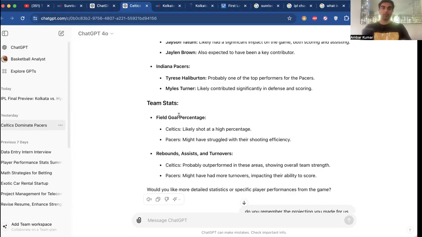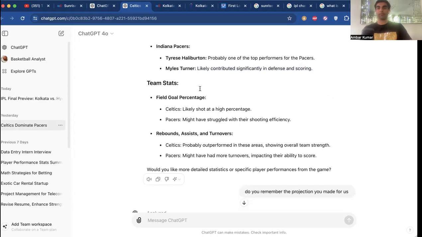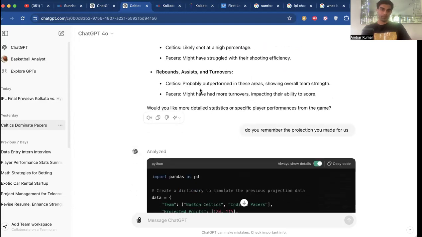And Pascal Siakam, I'll say, I think that ChatGPT is hallucinating a little bit by putting Miles Turner's name out here because, well, Miles Turner did have a decent second half of the game where he started hitting some threes, but he was having a cold night, 0 points towards the end of the second quarter. So, he likely contributed significantly in defense. Yeah, that is true. In defense, he did contribute, had a few blocks, and he did score some points for us in the second half, but not many.